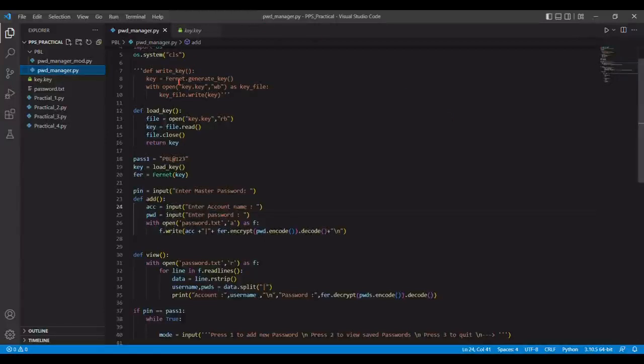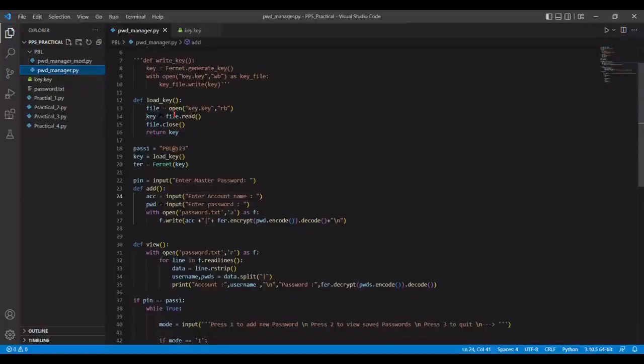Then on the line 7 there is this write_key function. This function will generate a key using Fernet, which is a part of cryptography module. What it will do is it will create this file known as key.key, and then it will save this file in our computer.